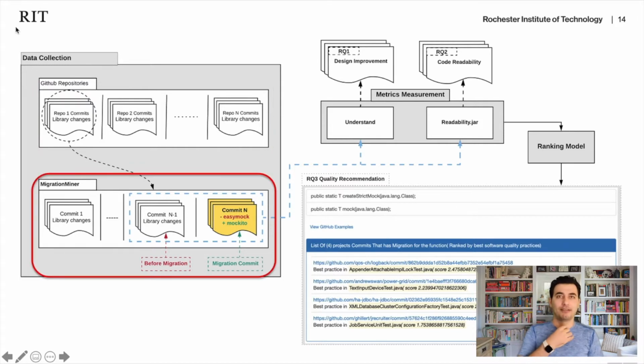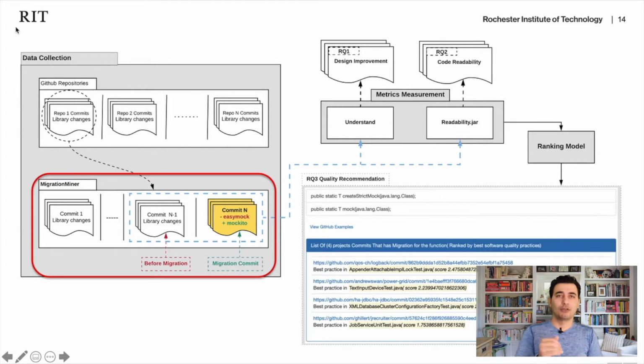So if you give it like 10 projects, it will tell you that in that project, in that comment, there is a migration from this library to another. In that project, there is a migration from JSON to JSON. In that project, there is a migration from TestNG to JUnit. So it just identifies the points or the comments where the migration happened from one library to another.